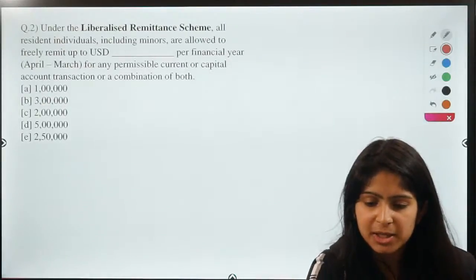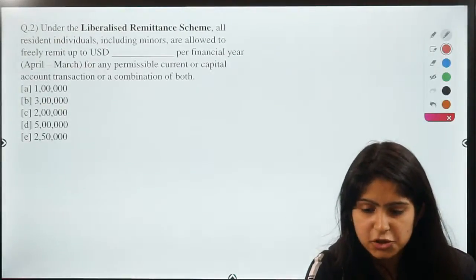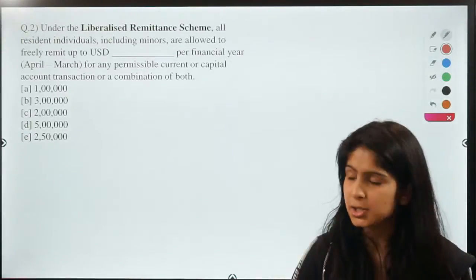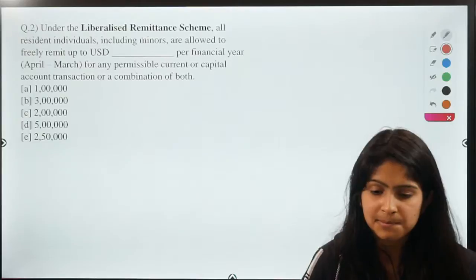So Vishal, don't worry, we are going to cut the explanation short for the rest of the questions. They do not require much explanation. So that is why we can cover them in short time.